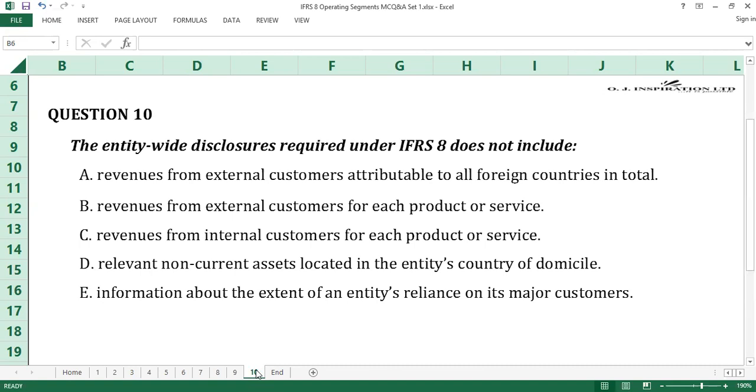E. Information about the extent of an entity's reliance on its major customers. Time counts. 10 seconds gone. 20 seconds gone.